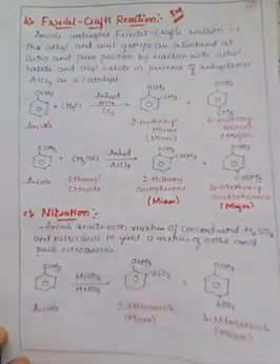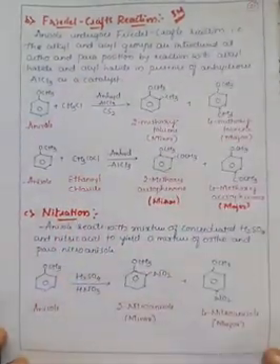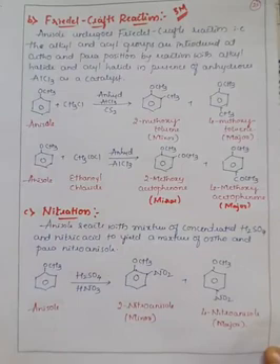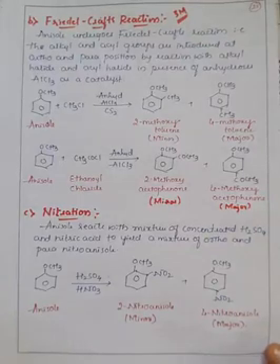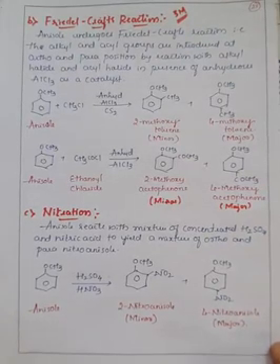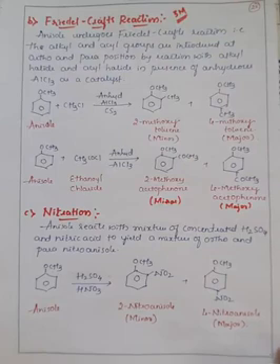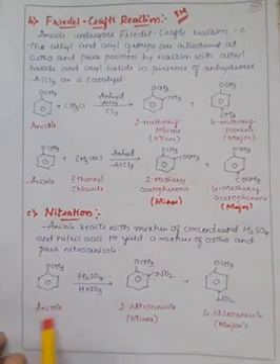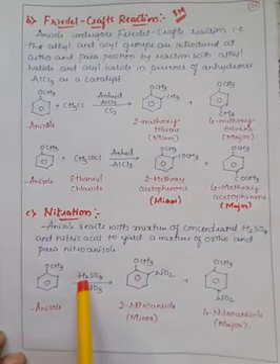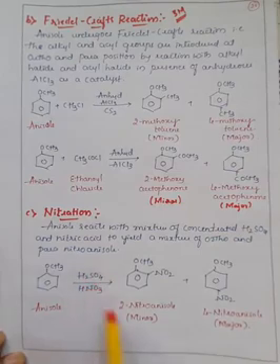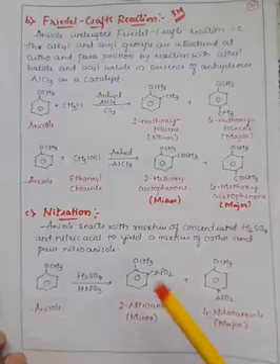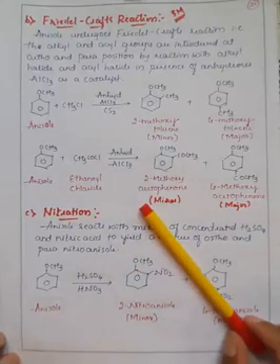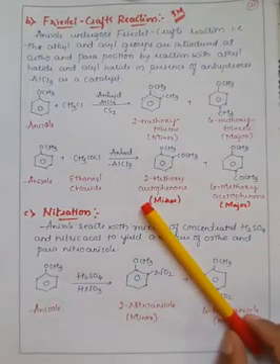So explain this and write the example, any one example. And the last reaction is nitration. Nitration means the nitro group addition, the substitution of the nitro group. Whenever anisole reacts with a mixture of concentrated H2SO4 and nitric acid, it will yield two products, again the ortho product as well as the para product. So whenever anisole reacts with sulfuric acid and nitric acid, it will give 2-nitroanisole and 4-nitroanisole. These are the important reactions in case of alcohols, phenols and ethers.